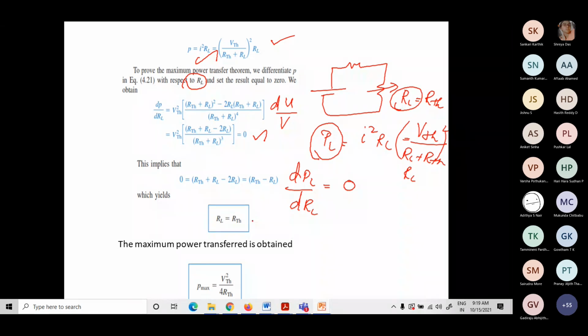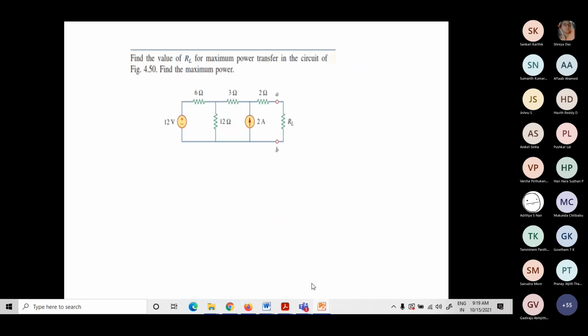Now when you simplify, you will get RL is equal to RTH. So when RL is equal to RTH, the maximum power transferred is VTH square divided by 4 into RTH. Now this is my power equation. When RL is equal to RTH, this becomes 2 times RTH, right? So I could say VTH square divided by 4 into RTH. Okay, so now we will see some examples.